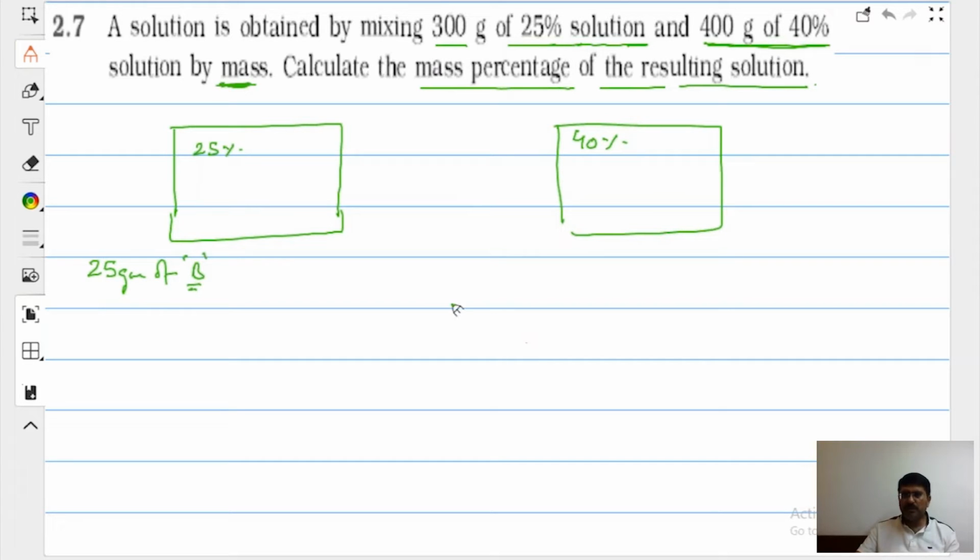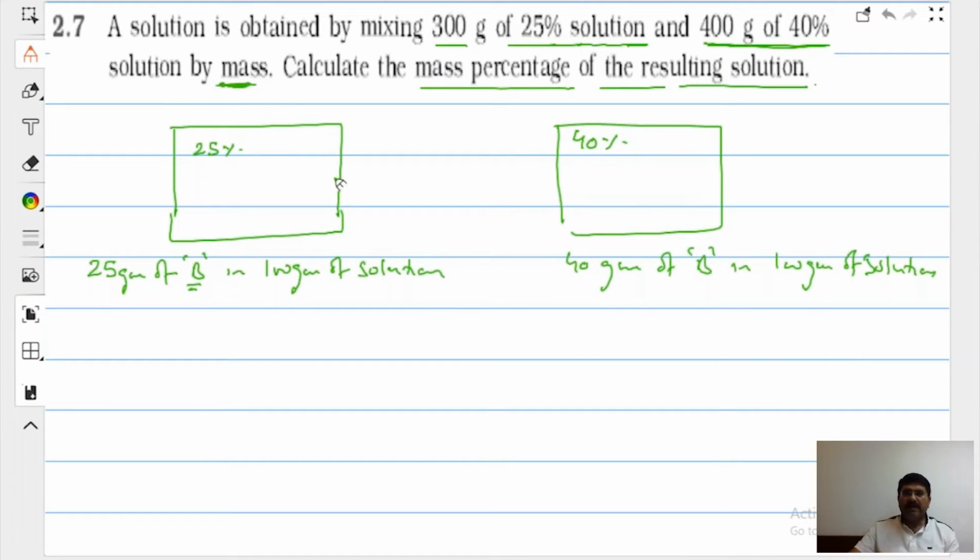Solute, in 100 gram of total solution. Is it clear? What does this mean? 40 gram of B in 100 gram of solution. Correct, bache?